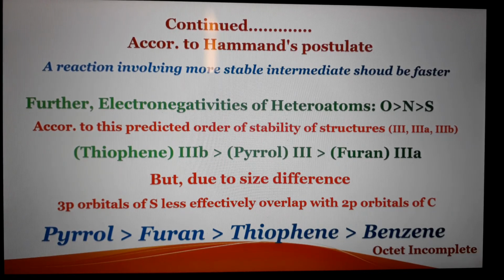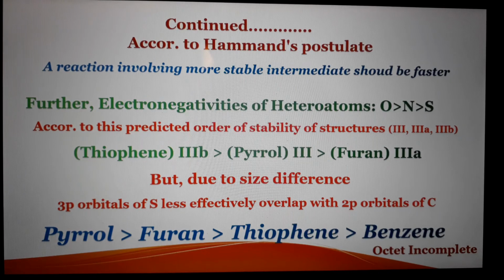But the main point that dominates this expected order is the size of sulfur. The 3p orbitals of sulfur are bigger in size than the 2p orbital of carbon, so they cannot overlap effectively with the 2p orbital of carbon as compared to pyrrole and furan.